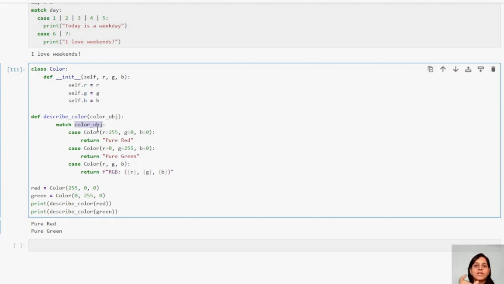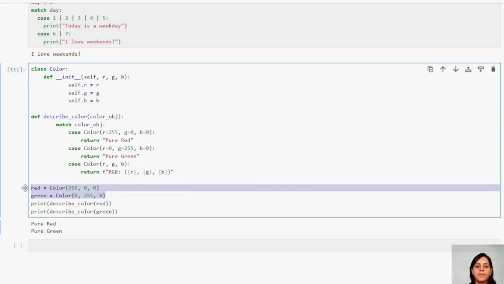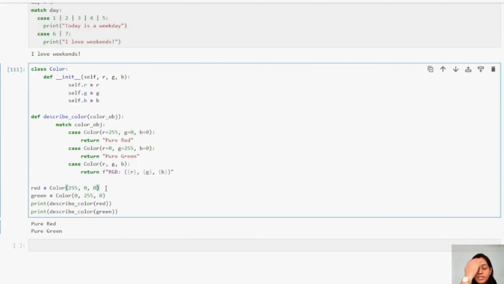If we have the combination 255, 0, 0, then it is red; 0, 255, 0, then it is green; and 0, 0, 255 is blue, right? If you Google, you should be able to understand these color patterns. But these are the color patterns which our interpreter understands, right?